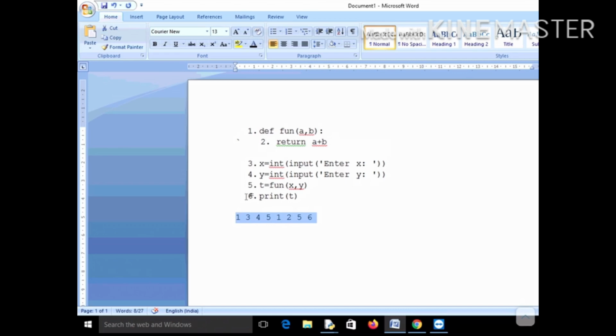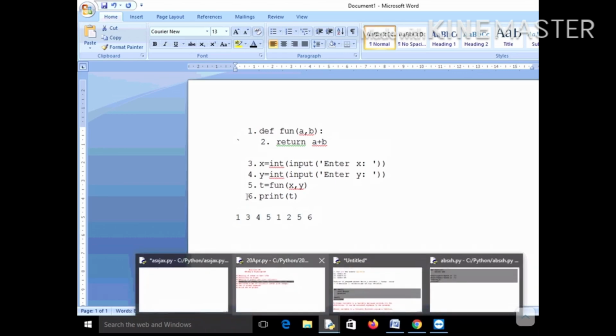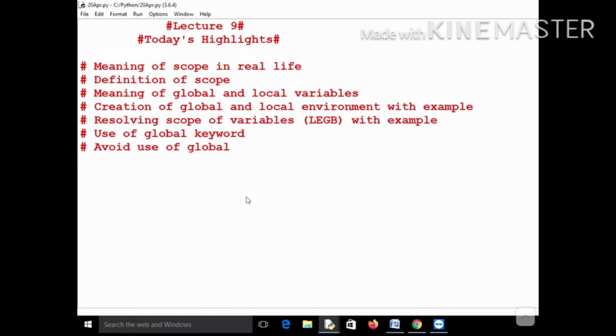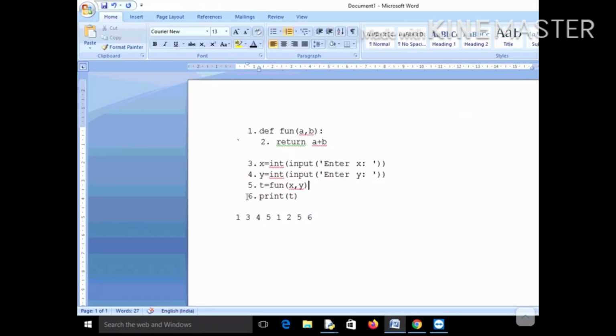But how it is getting executed in terms of local and global variables, that is very important to see. So let's now understand the concept of creation of global and local environment. This is your function fun, and now we are going to see the creation of local and global environment. When line number 1 is executed, nothing will happen. The function header is correct, line number 2 will be ignored, and the control will come to line number 3.